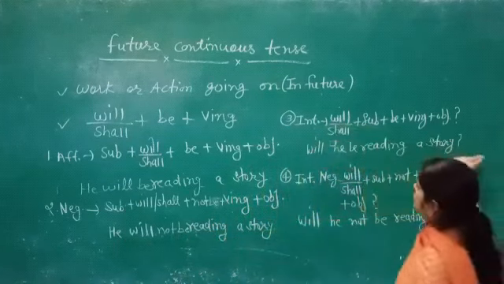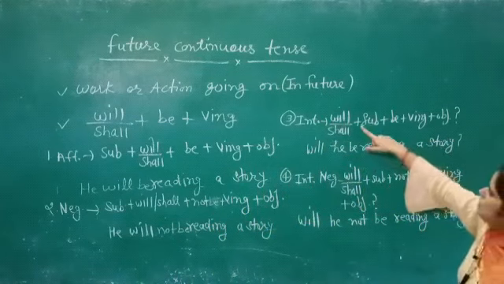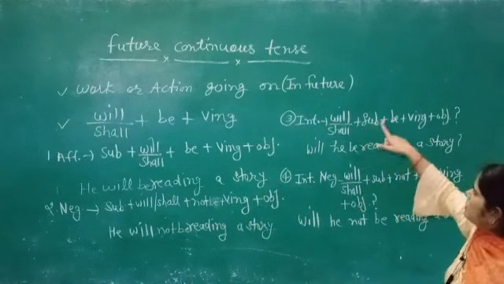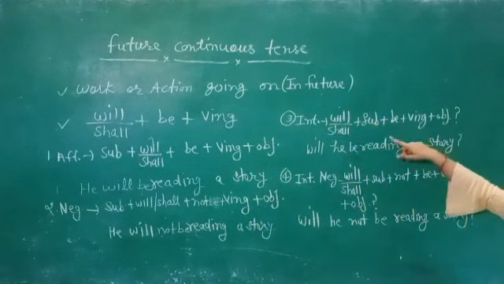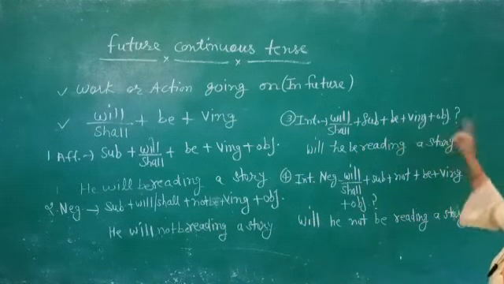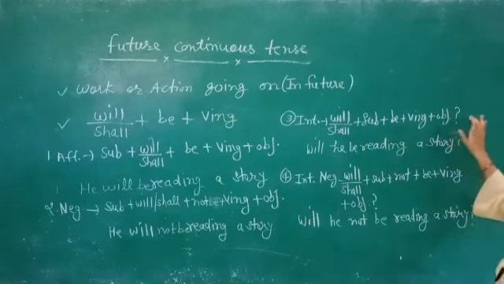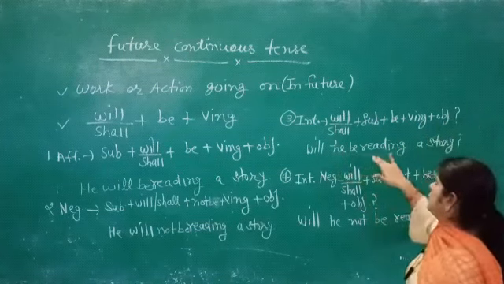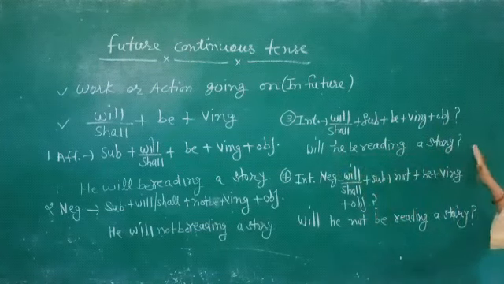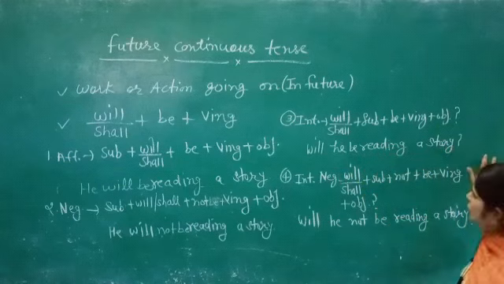Now in interrogative sentences we use will or shall at the beginning of the sentence, then subject, then be just after the subject, and then the verb's first form with ing and object. Will he be reading a story? Then the question mark is added.